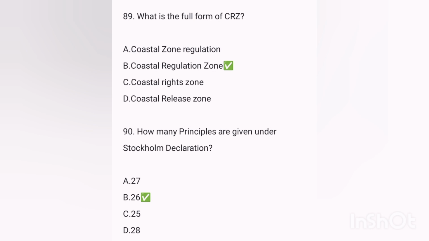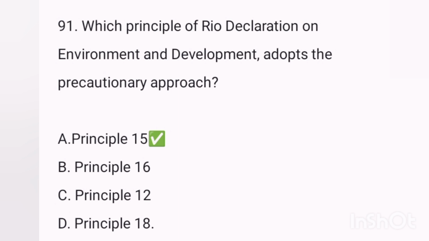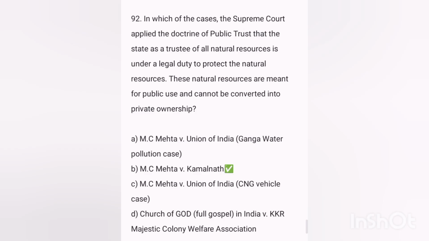Next, what is the full form of the CRZ? Answer Coastal Regulation Zone. Next, how many principles are given under the Stockholm Declaration? Answer 26. Next, which of the principles of the Declaration on Environment and Development adopts the precautionary approach? Answer Principle 15.